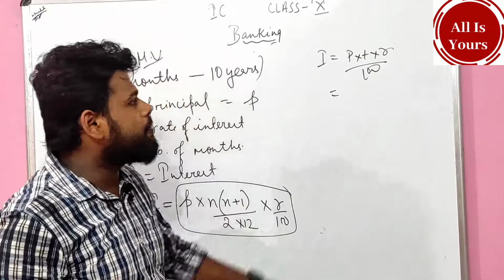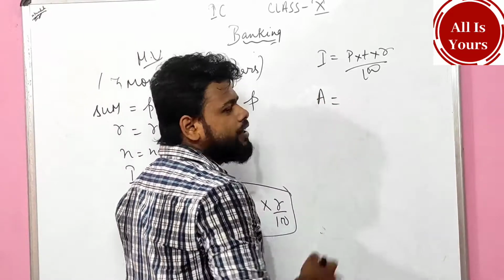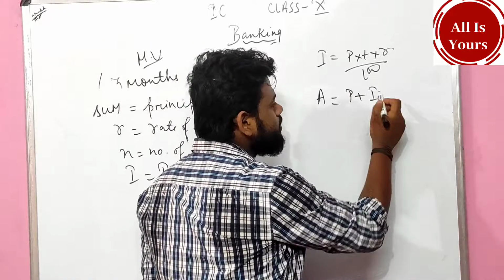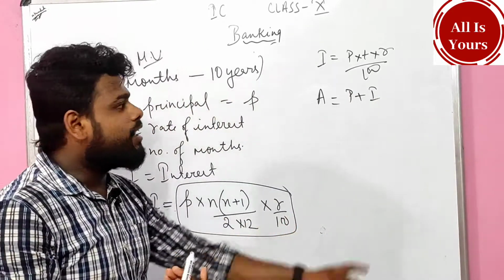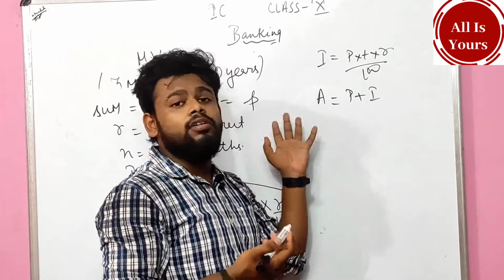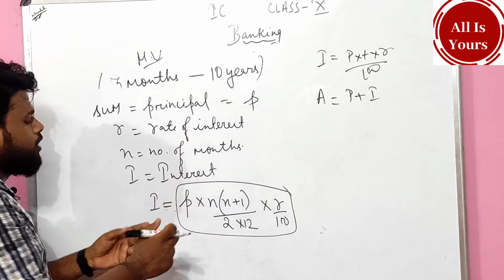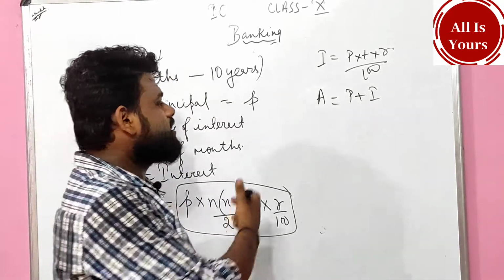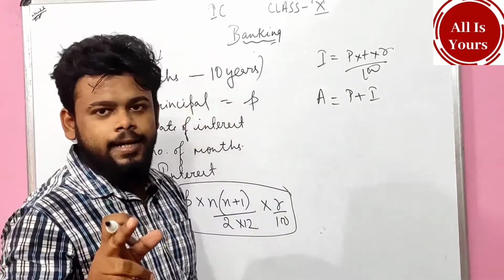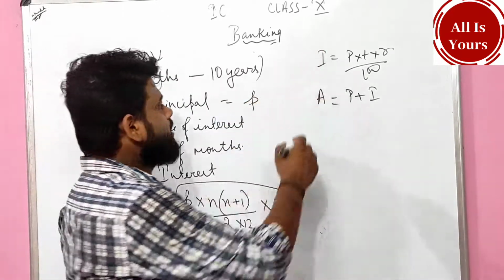But when I used to say find the amount, can you find it out? Yes, sir, we know very well: A equals to P plus I. Is it clear? If there is no interest, how will the amount be found? If there is no principal, how will the amount be found? In the same thing, if we want to find the amount, we have to get the interest. That's the reason interest is very important. Is it clear?